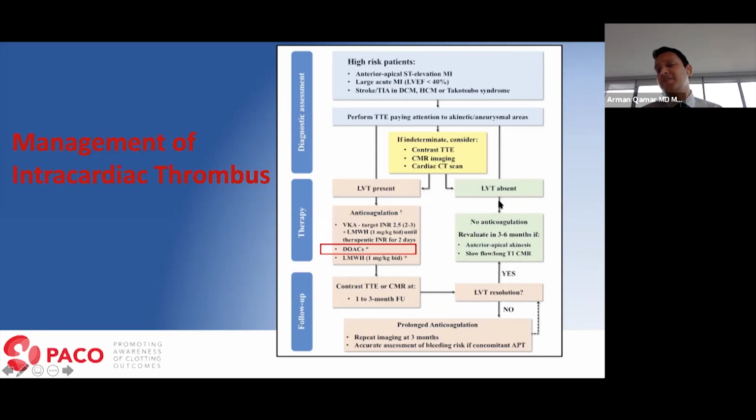Now, if a patient does not have LV thrombus, no anticoagulation, but do reevaluate in 3 to 6 months and make sure that no new thrombus has formed, because some of these patients may not have a thrombus early on. But if the apex and the anterior wall are akinetic, they're at risk for forming thrombus in the future. So I would say repeat the echo at close to 3 months, and even consider MRI.